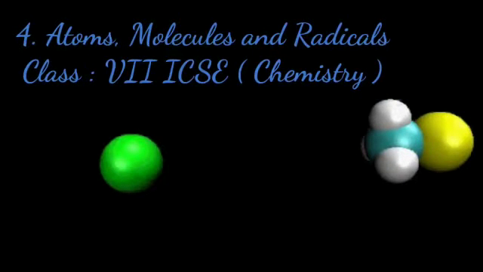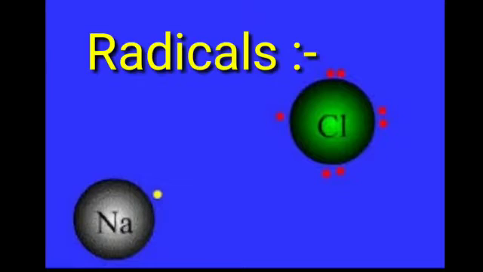In today's science class, we are going to learn chapter 4 in chemistry: atoms, molecules, and radicals. In our previous sessions, we have learned about atoms and molecules, and in today's session, we are going to focus on radicals. Let's get started with a quick recap of what we have already learned.